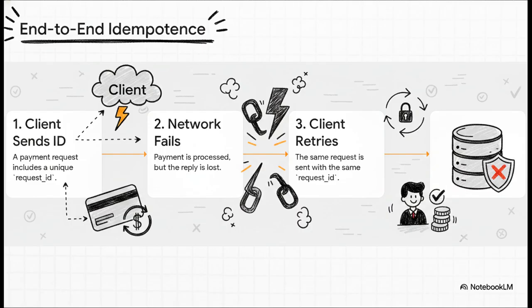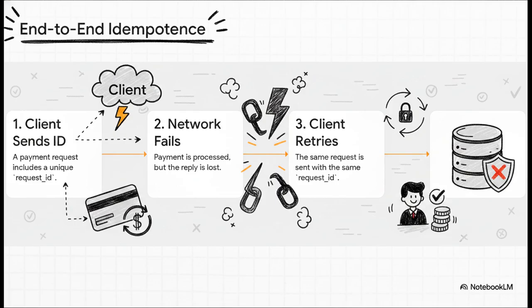It's so clever. First, the client sends a payment request, but it adds something extra, a totally unique ID for this specific request. In step 2, the server starts processing the payment, but then disaster strikes in step 3. The network dies before the server can send back a success message. So, what does the client do? In step 4, it does the only safe thing it can. It retries sending the exact same request with the exact same unique ID.